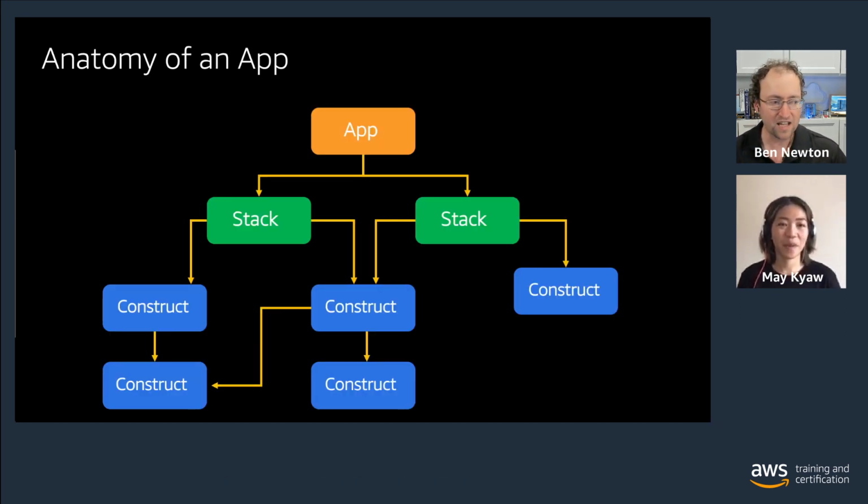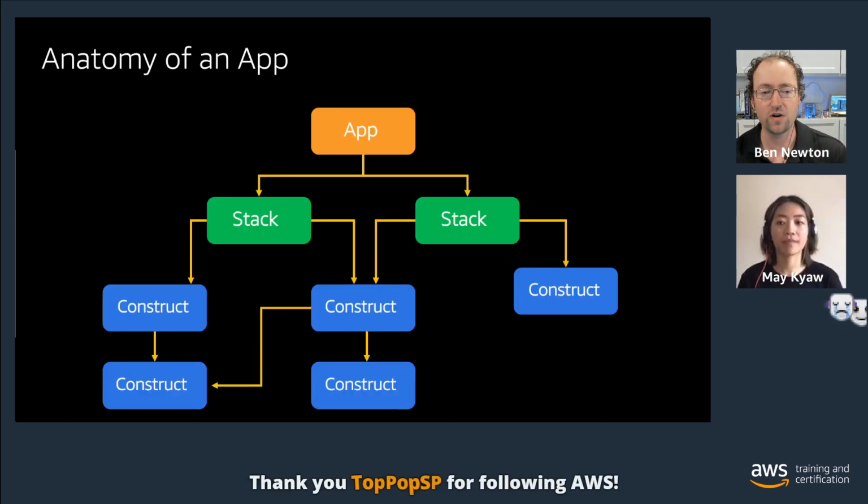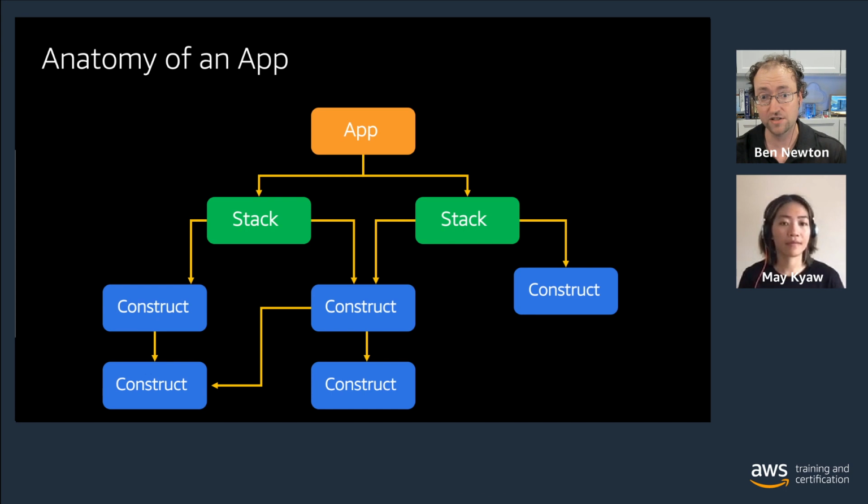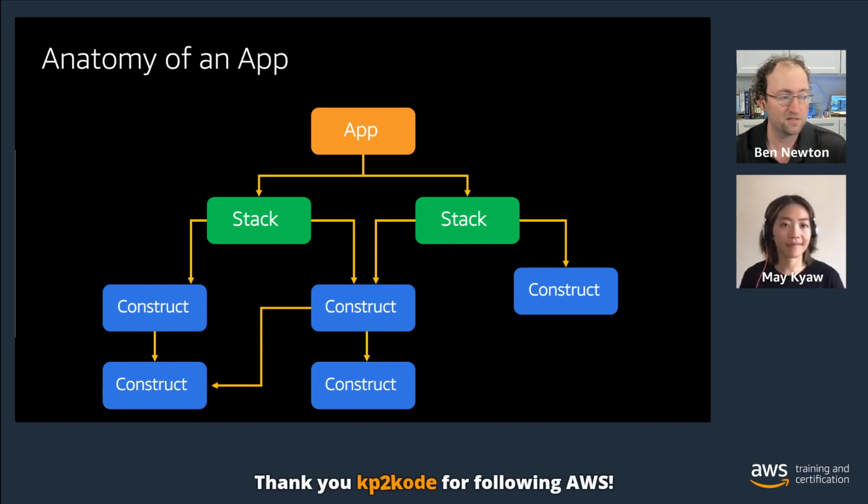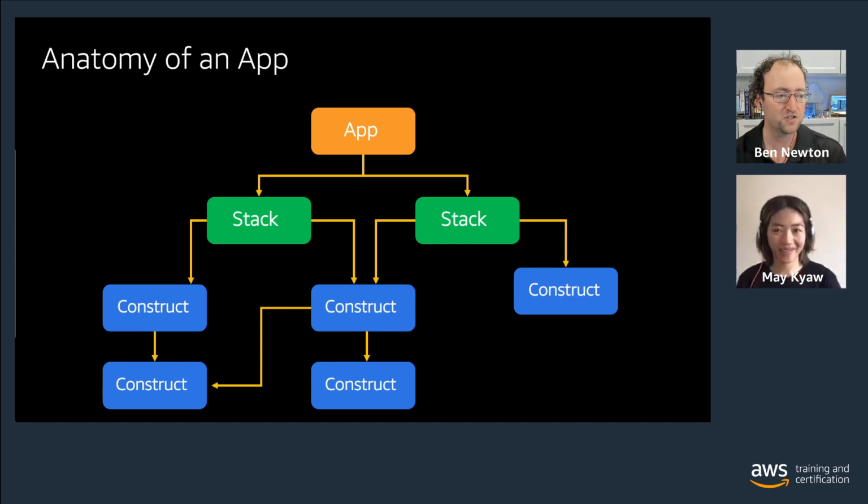Just to explain what an application looks like in the CDK before we jump in. We start out with an app in the CDK, and essentially we have a number of different stacks. We can build multiple stacks within the CDK, and then the actual building block component is constructs. So we're going to use constructs to do this. In a couple of minutes, we're just going to start coding and building this out. We're going to switch over and jump into that.